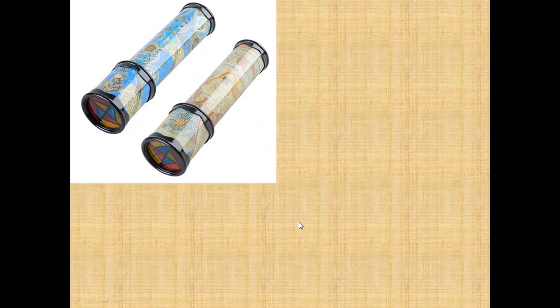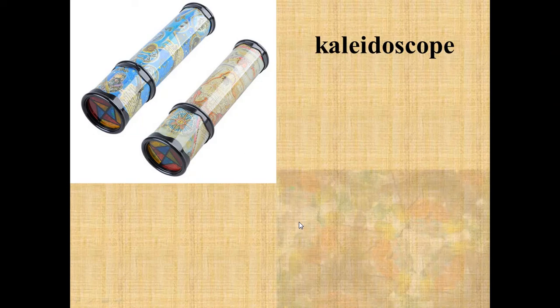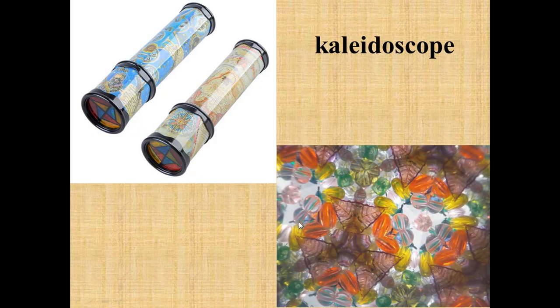Then, as I have said, the kaleidoscope. A kaleidoscope is used to make various types of patterns that you must have seen. Colorful patterns can be made by placing the mirrors in a triangular form inside a kaleidoscope.